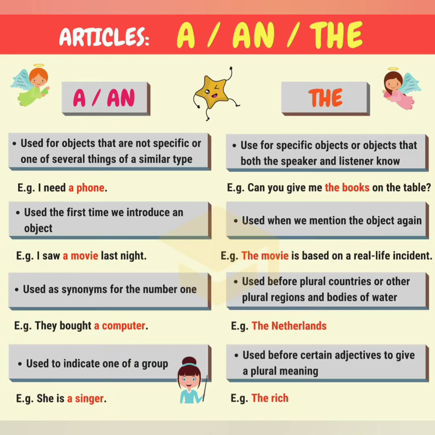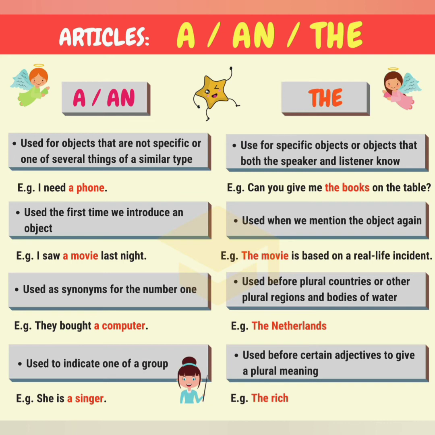Next, once again, a, an and the are the three articles. And what is the usage for them? For a or an, these articles are used for objects that are not specific and are one of several things of a similar type, and they are used the first time we introduce an object. They are used as synonyms for the number one. They are used to indicate one of a group.